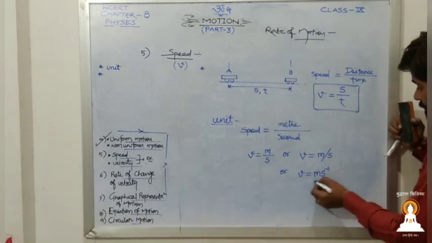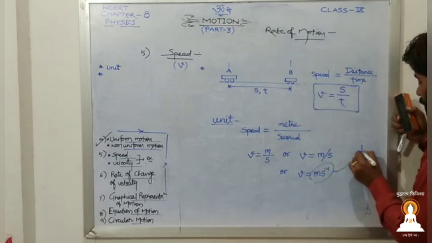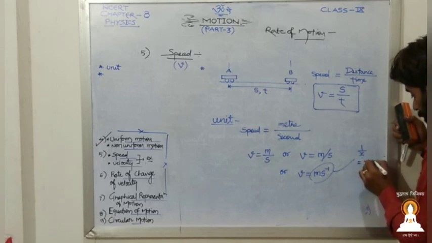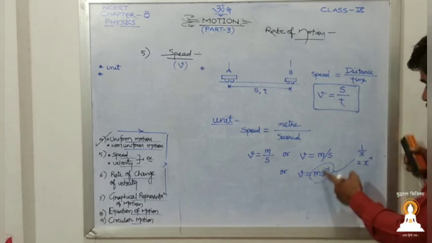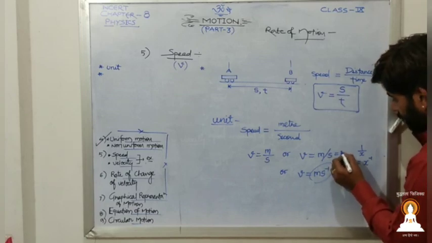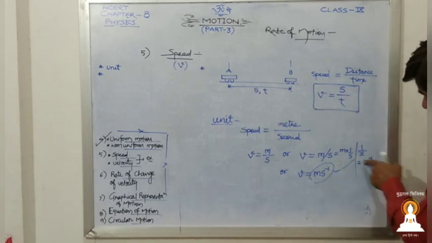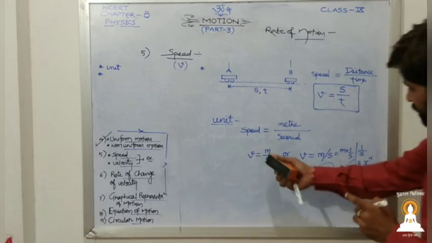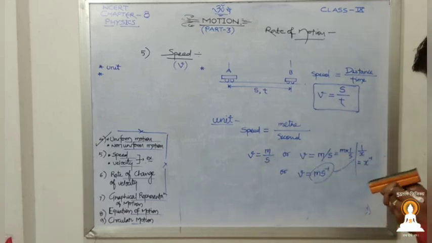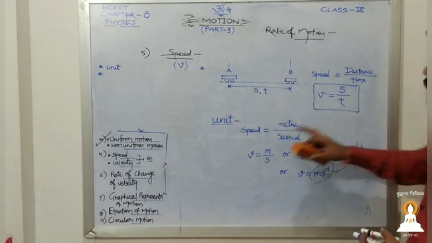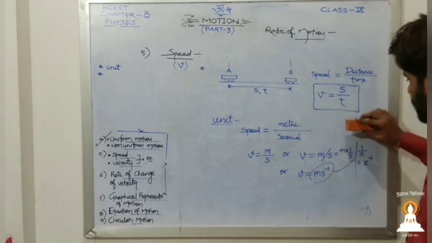In your mathematics, if you have 1 upon x, your teacher has explained that this may be written as x raised to power minus 1. So here also this is nothing but meter into 1 upon second, and 1 upon second means second raised to power minus 1. So these are the different notations. We may use any of these. Remember, this is the unit of speed.